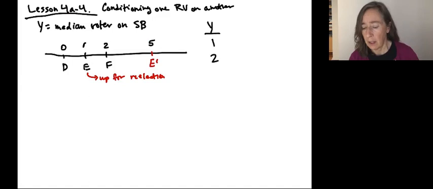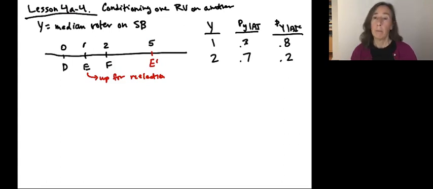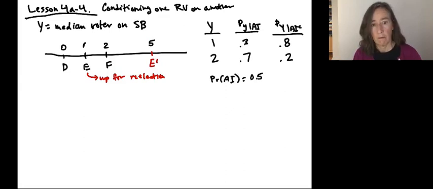So the probability of Y, if there's anti-incumbent sentiment, Y staying 1 is 0.3, Y moving to 2 is 0.7, and the probability of Y conditional on no anti-incumbent sentiment would be 0.8 for 1 and 0.2 for 2. So I'm keeping all of the same probabilities, and just as we did before, we're going to assume the probability of anti-incumbent sentiment is 0.5.